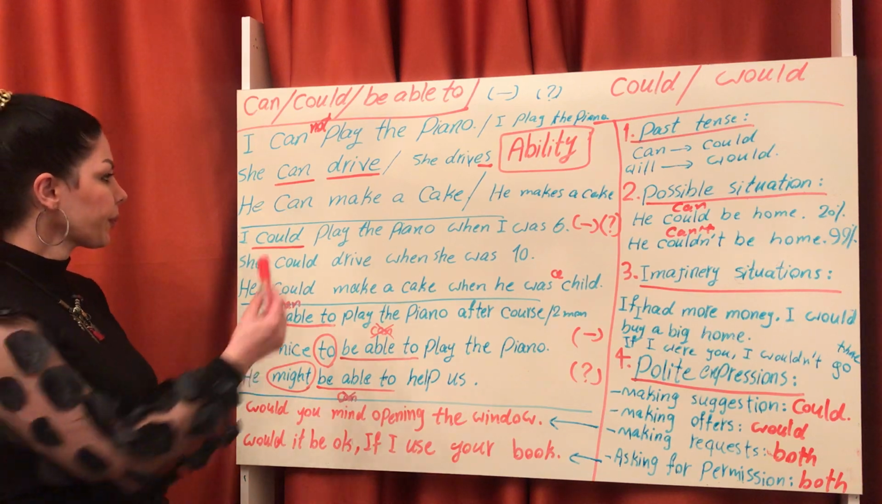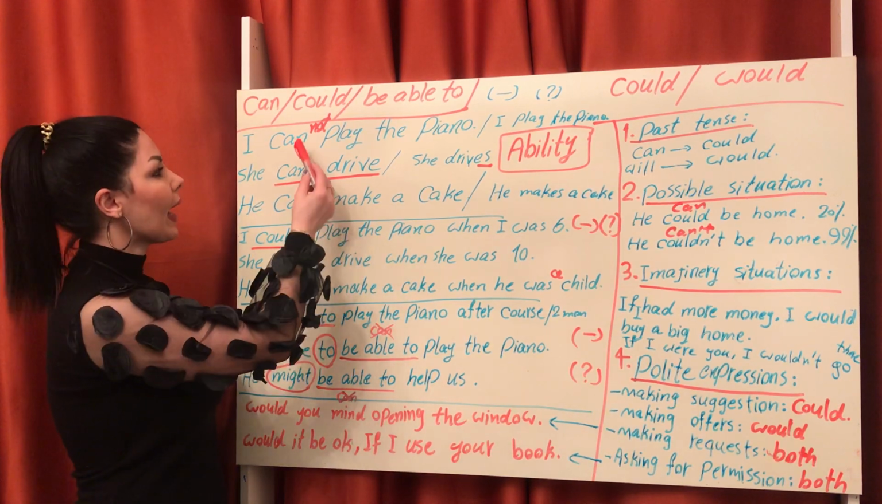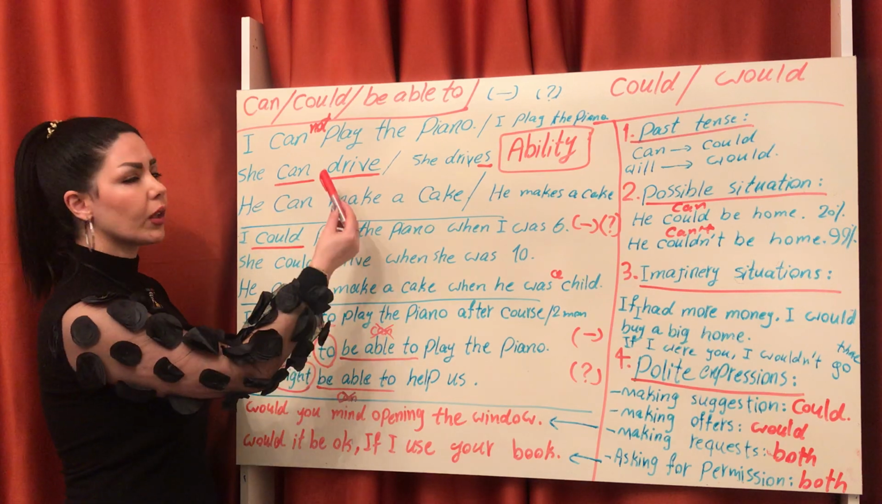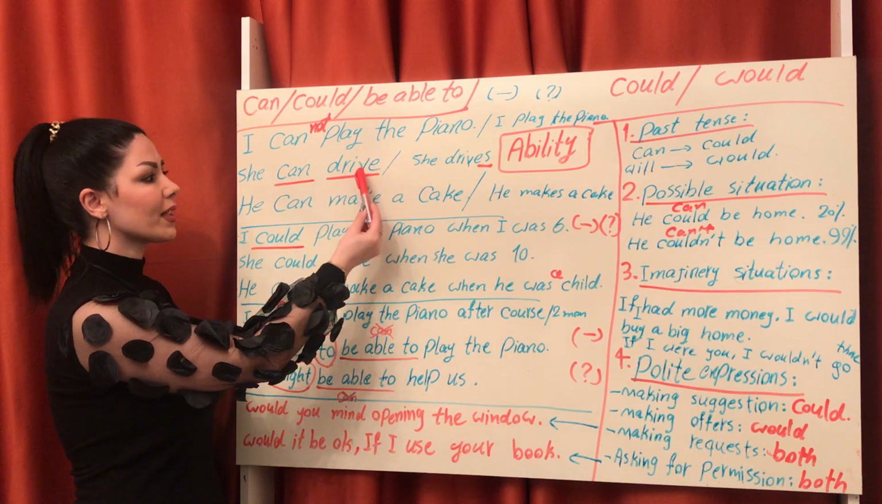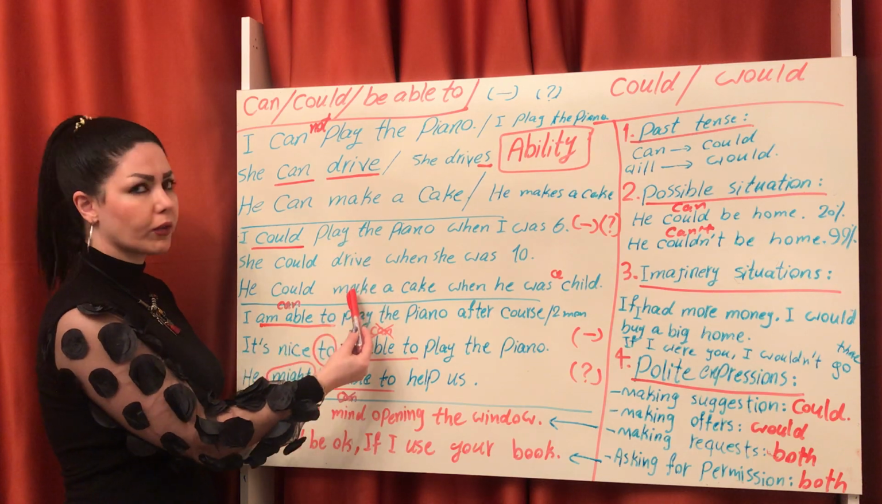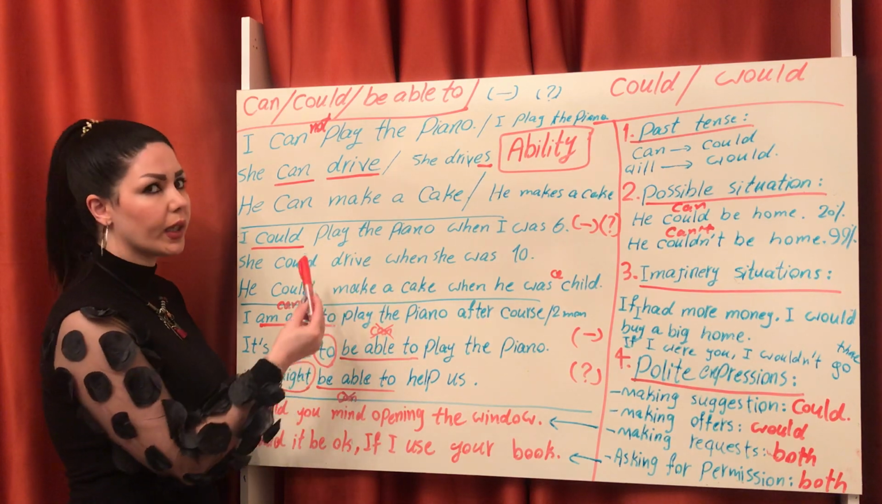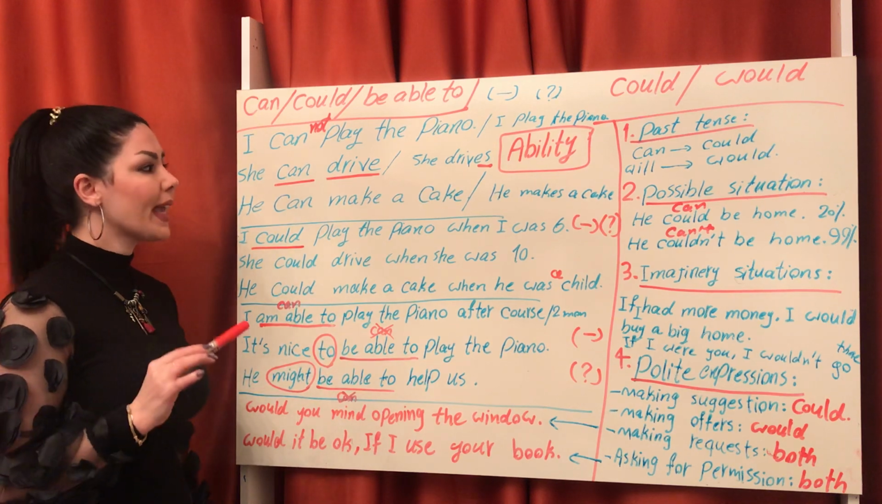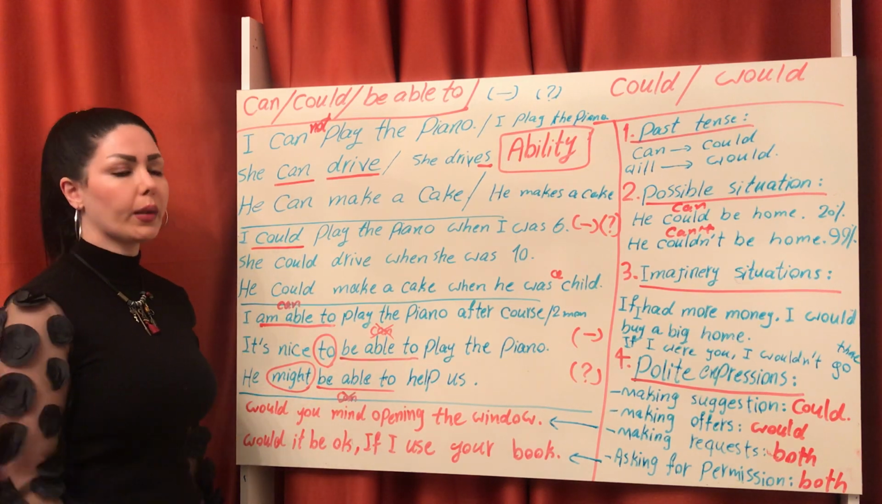So, be careful. After can, could, be able to, we have to use the simple form of the verb. This is very important, necessary, just the base form of the verb.